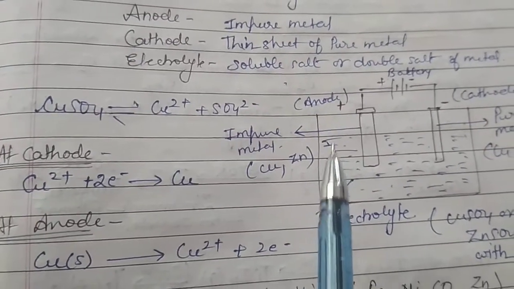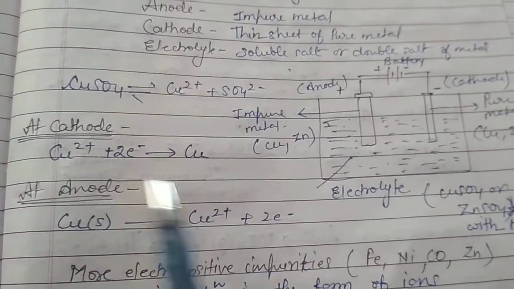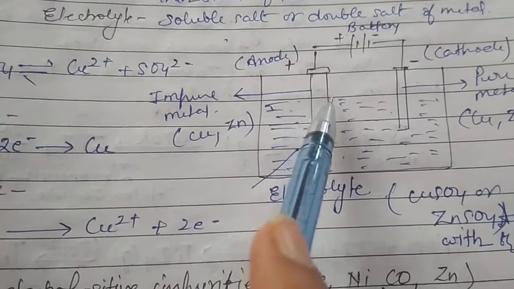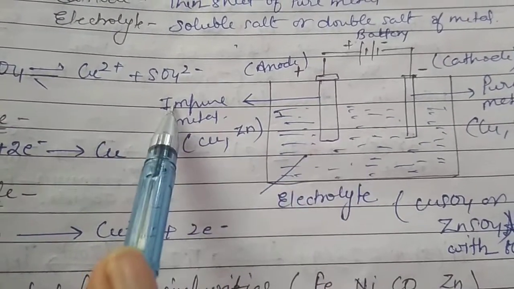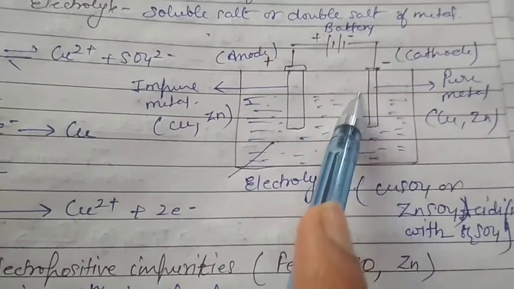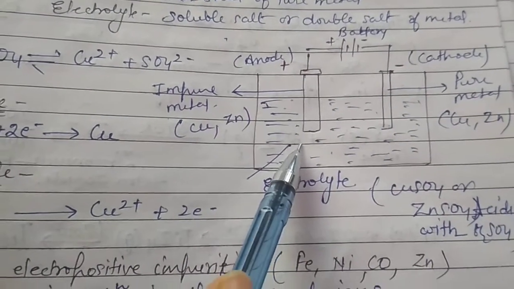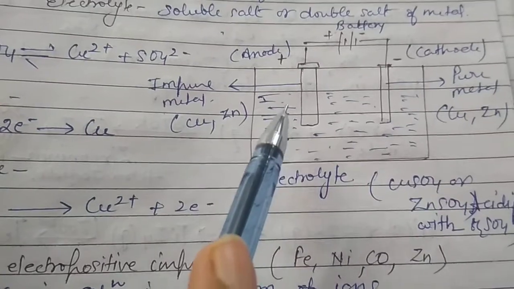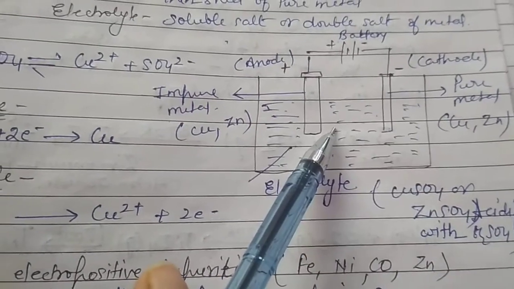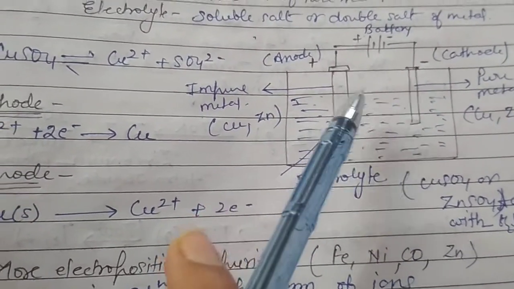As we have discussed the metallurgy of copper and zinc, in both the cases we can use this particular method. So if we are talking about copper or zinc, we are to make the anode of the impure metal, either copper or zinc, and the cathode as the pure metal. As an electrolyte, we can take the aqueous solution of copper sulfate or zinc sulfate that would be acidified with sulfuric acid. So on passing electric current, what will happen?